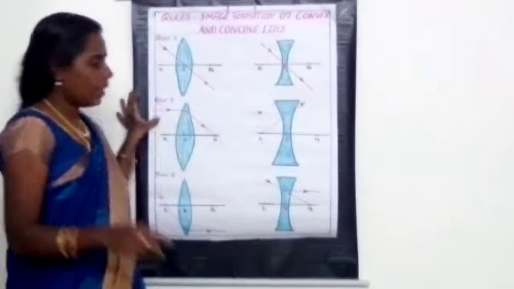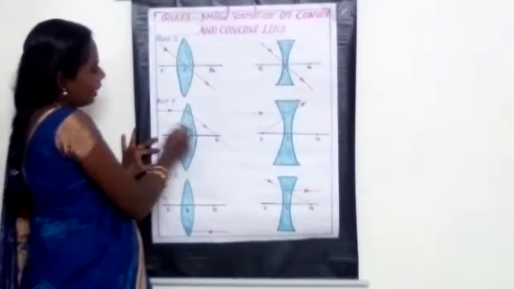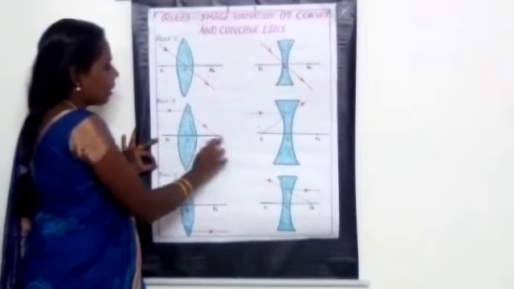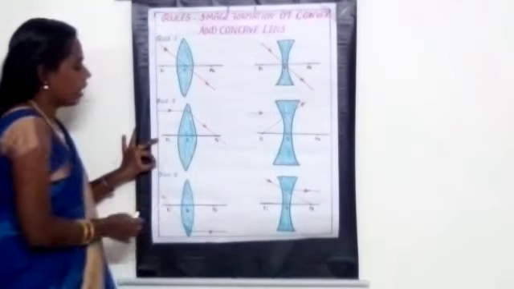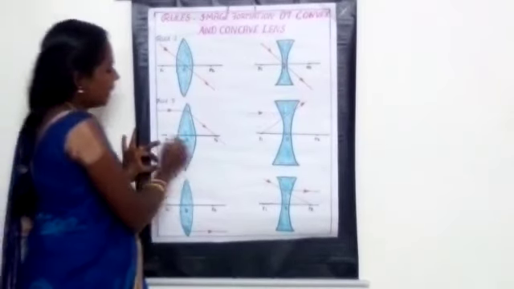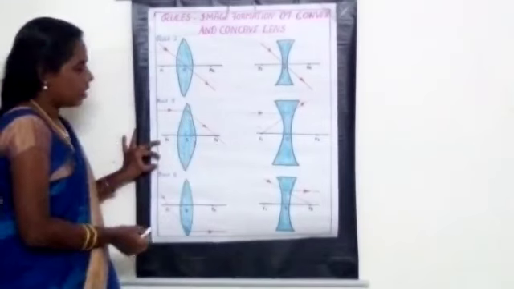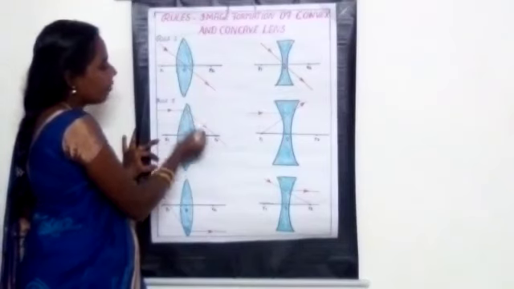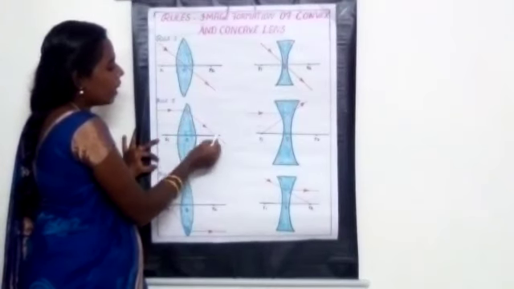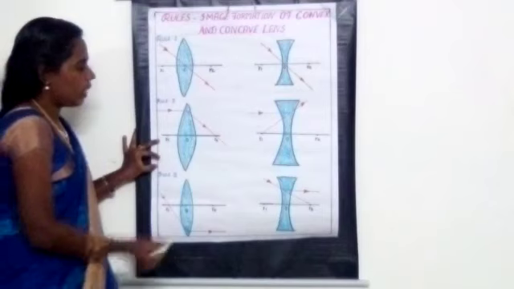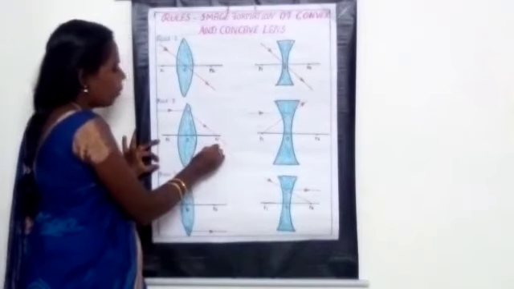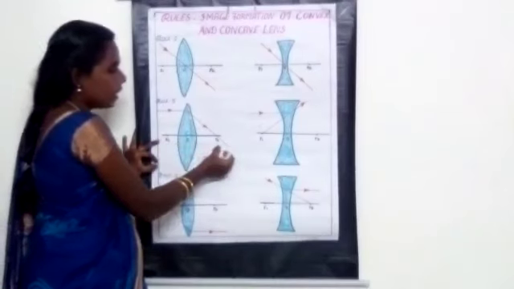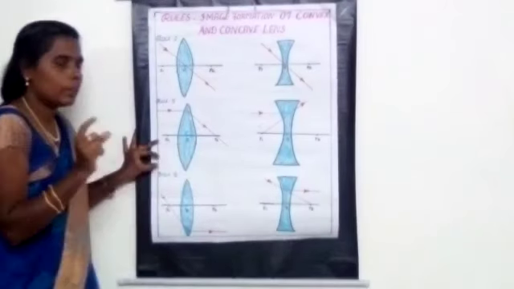And what is the second rule? Listen. When the ray of light is parallel to the principal axis. This line represents the principal axis. The imaginary line drawn through the optic center is called the principal axis. When the ray of light is parallel to the principal axis, after refraction it will meet the principal focus. This point is called the principal focus. Here we represent both sides: this is F1 and this is F2. These two points are called the principal focus.